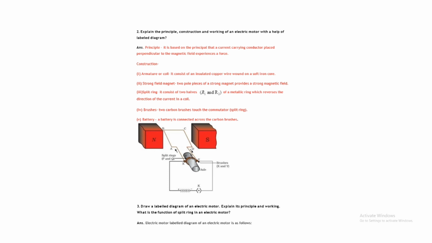So BC and AD are parallel to the magnetic field, and parallel means no force acts. You can see that AB and CD are perpendicular, so force is acting. This phenomenon is working here. Read all the details. The main concept is this.